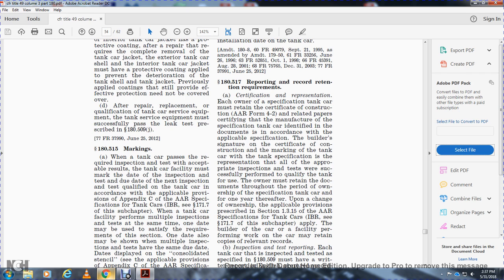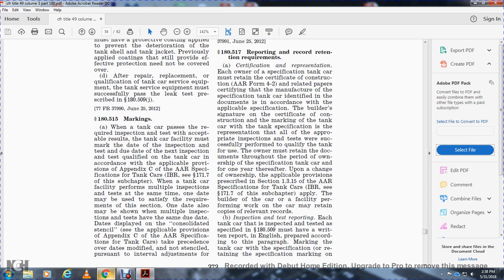The owner must retain the documents throughout the period of ownership of the specification tanker car and for 1 year thereafter. Upon changing of ownership, the applicable provisions prescribed in 179.5 of the AAR specification tanker car apply. The car facility performing the work on the car must retain copies of the relevant records: inspection, testing, reporting.